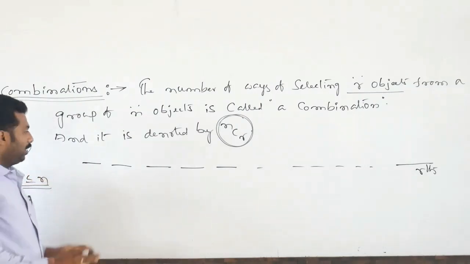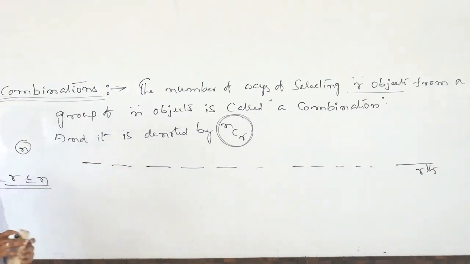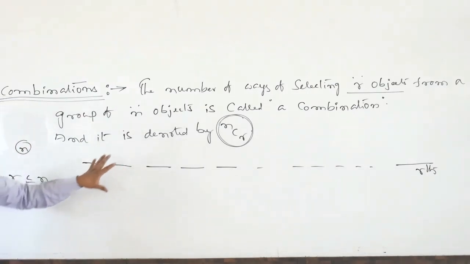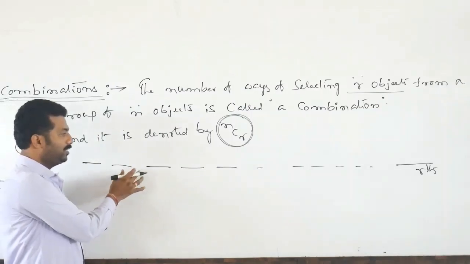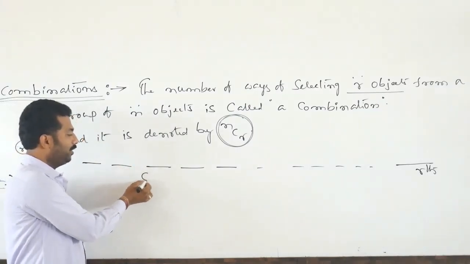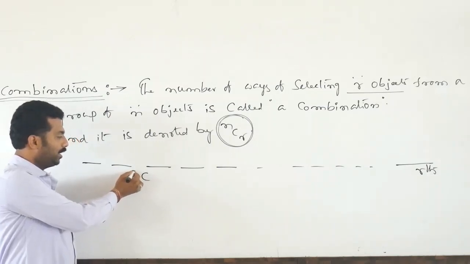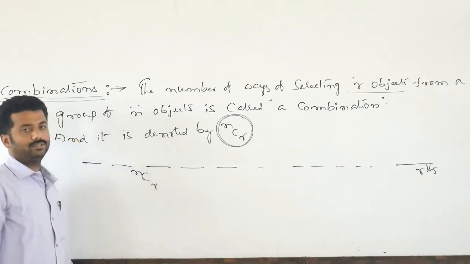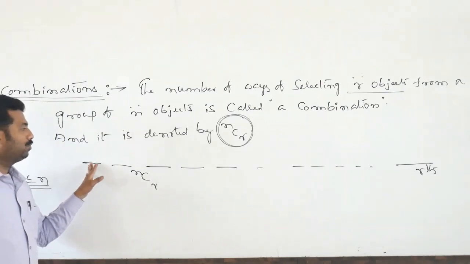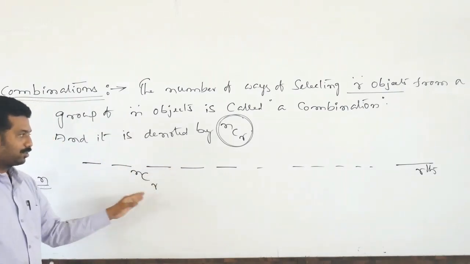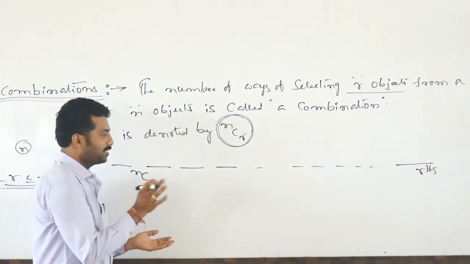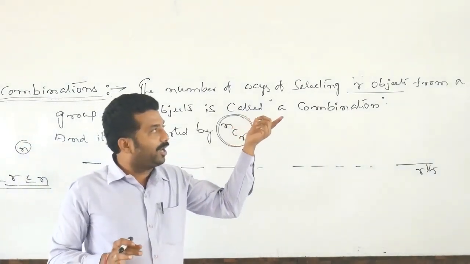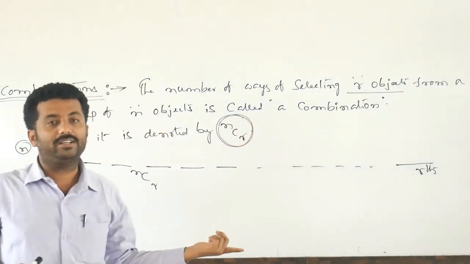So first we have to choose r objects, because r blanks are there. How many ways can we choose r objects? That is nCr ways. After choosing these r objects, we have to rearrange. Rearrange means, as I told you last class, 3 passengers are standing, 3 vacant seats are there.